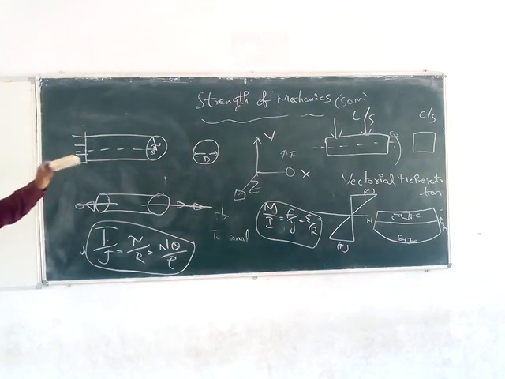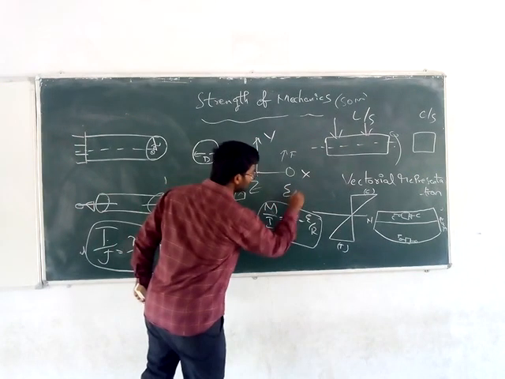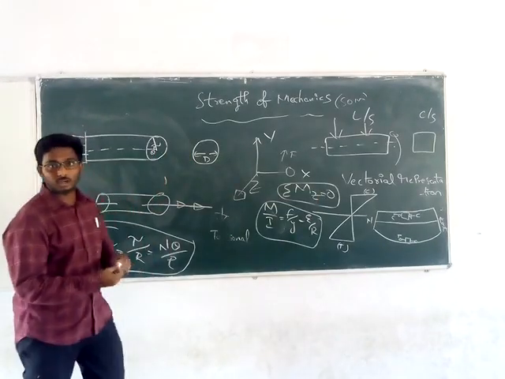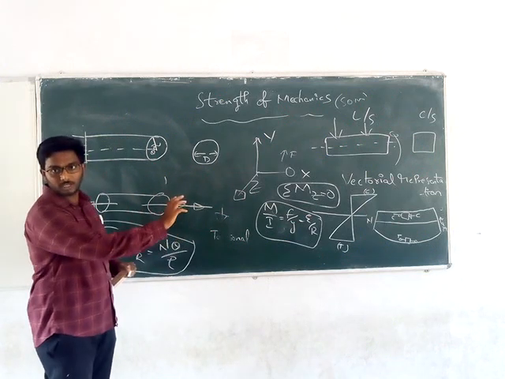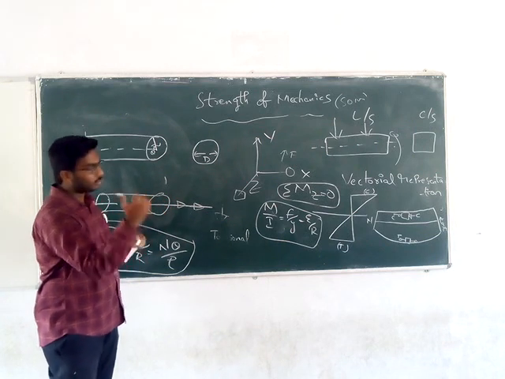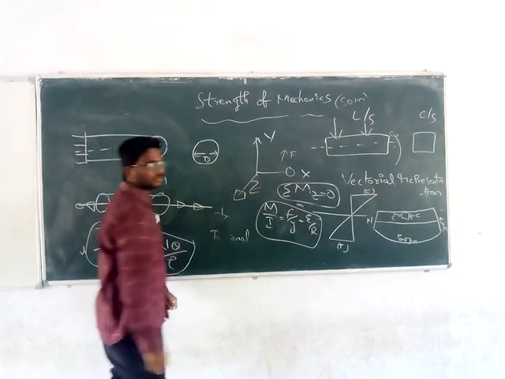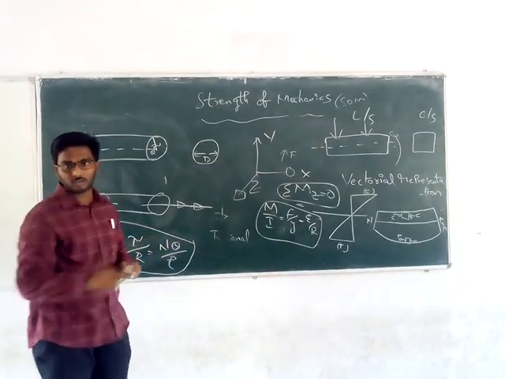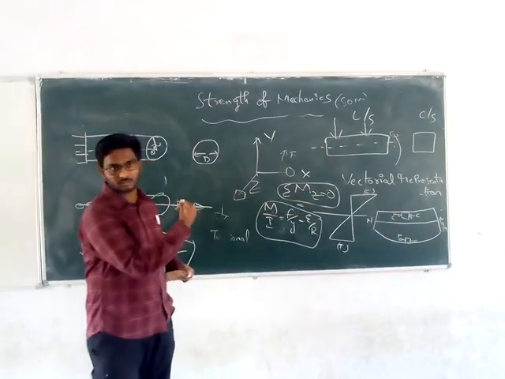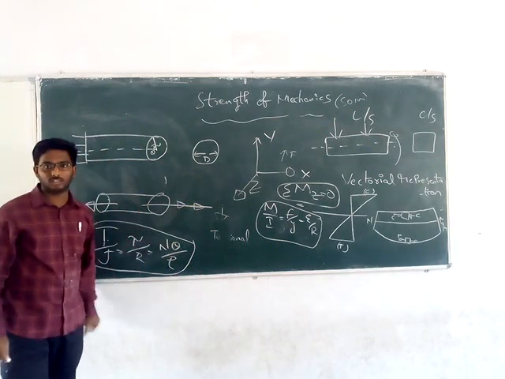Now we are studying the difference between beam and torsion basically. In beam, the bending will be like this, and the vector will be perpendicular, so the forces and moments will be perpendicular. You know why we take only sigma Mz equal to 0? Why not sigma Mx, My equal to 0? Because we always see the beam as a 2D frame and it is bending like this. As the vector rule I told you, the thumb will be like this only. So in beams we will take sigma Mz equal to 0, sigma Fx equal to 0, and sigma Fy equal to 0 for solving unknowns. These are the equilibrium equations.